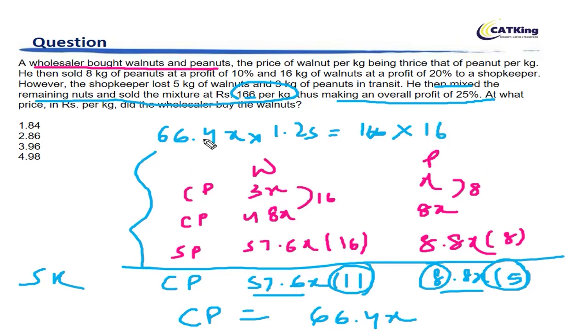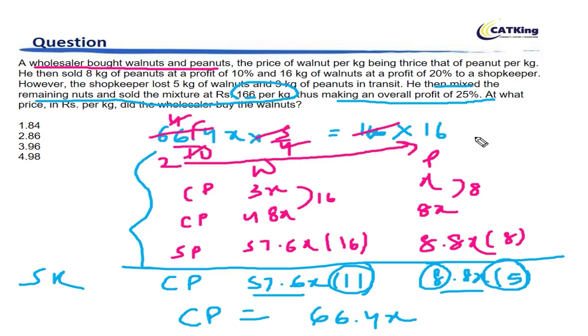Let's quickly solve this. If you convert it, 1.25 is nothing but 5 by 4, right? Now you can clearly see that 166 times 4 is 664. This 4 gets cancelled here, and the 5 cancels 2 here. Now the 2 moves to the other side, making it 32. So that is x for you. So x becomes 32.